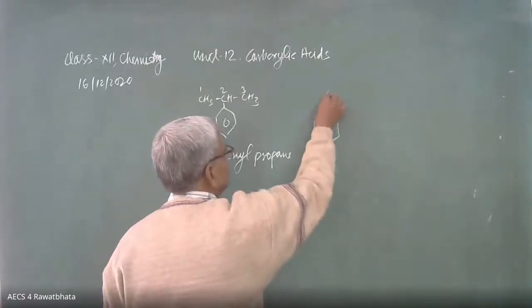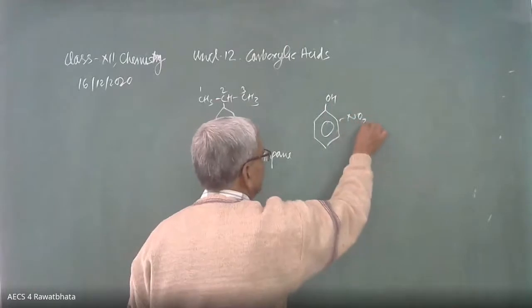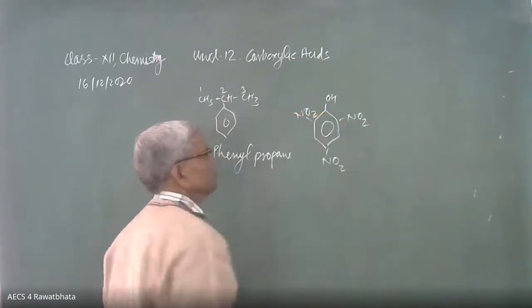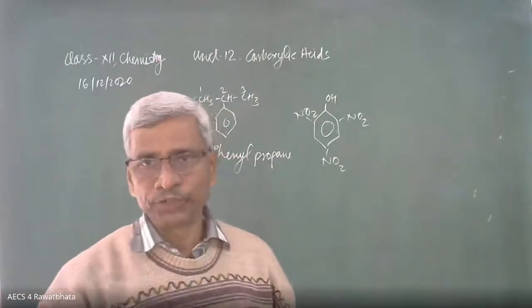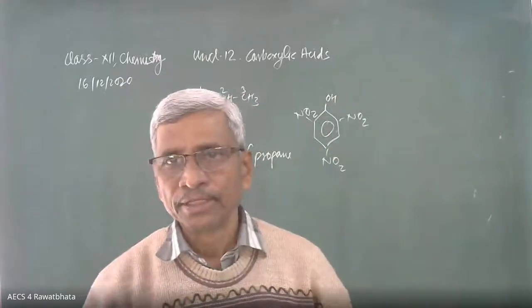Picric acid. Here is OH, and here is NO2, NO2, and here is also the same NO2. 2,4,6-trinitrophenol is the IUPAC name. Okay.